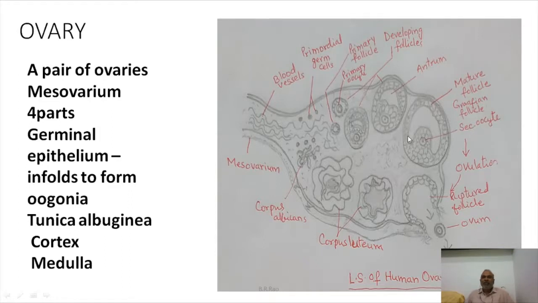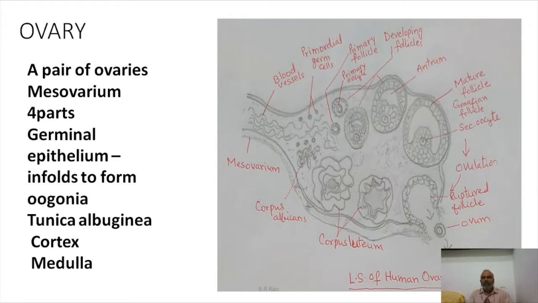How are you going to identify the cortex? You will find a lot of developing follicles. These oogonia were formed during the embryonic stages in the form of primordial germ cells. 2 million primordial germ cells are there, but most of them got degenerated. 60,000 to 80,000 primordial germ cells or oogonia, egg mother cells, are present in each ovary.